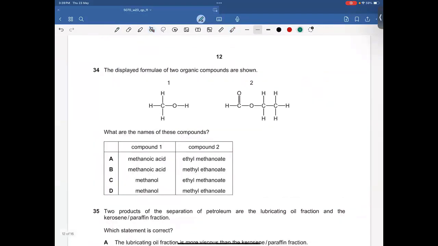Question 34. The displayed formulae of 2 organic compounds are shown. By the way, this one is an alcohol. This compound belongs to the alcohol homologous series, whereas this compound belongs to ester.